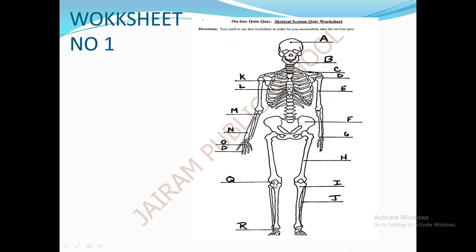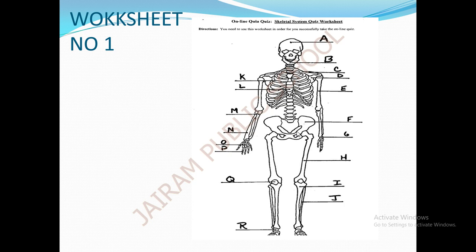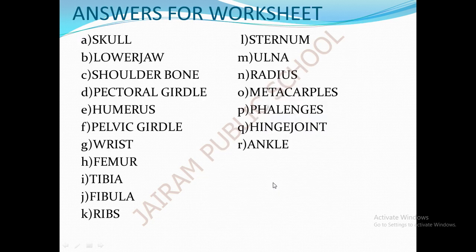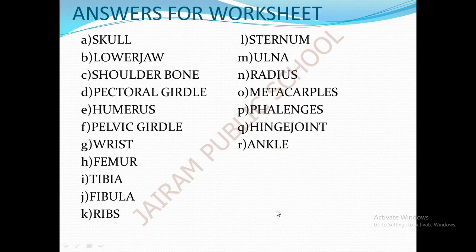And the Q, what is this? What type of joint is it? Hinge joint. This is called as hinge joint, where one part of the bone stays fixed, and only the other part of the bone is in movement. This joint is called as hinge joint. And the R part, the lower end of the fibula or tibia, is called as ankle.